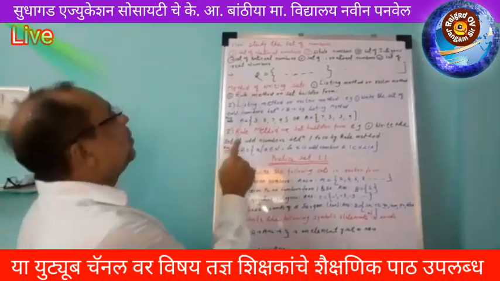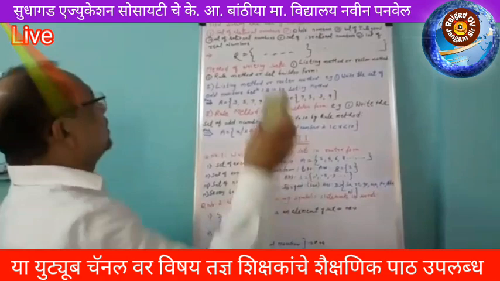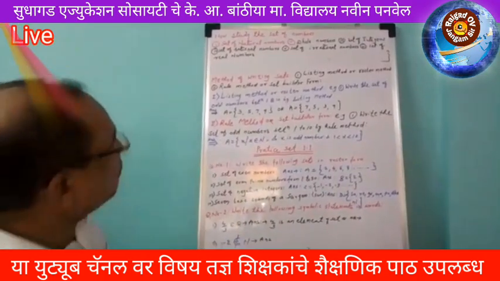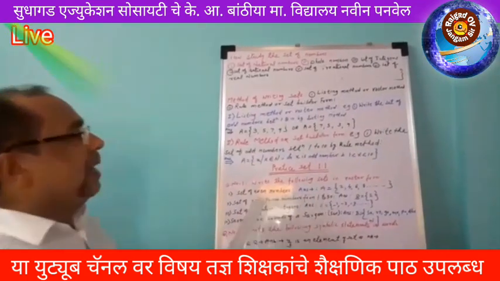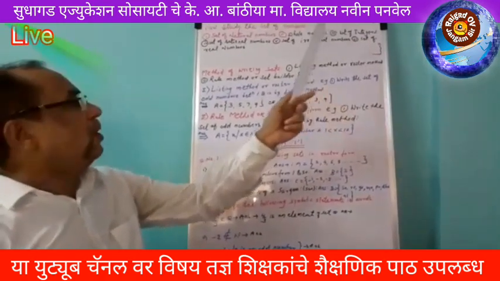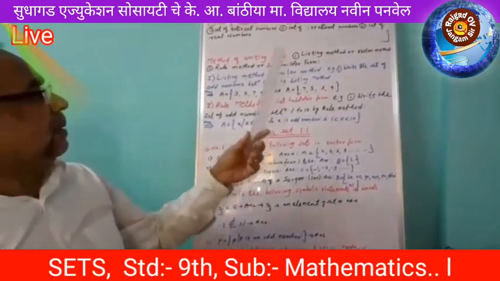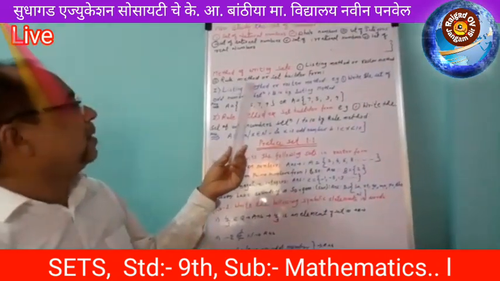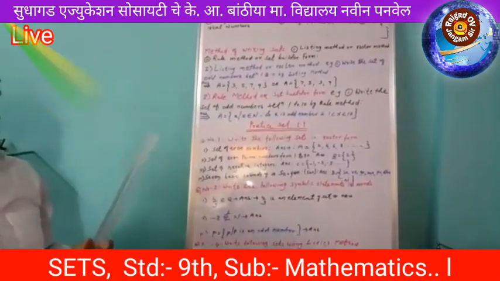Now go to the methods of writing sets. There are two methods for writing a set. The first one is the listing method or roster method. These two names are the same. Sometimes the question asks to write the set in roster method or in listing method, and either word can be used. The second one is the rule method or set builder form. In these two methods we can write sets.